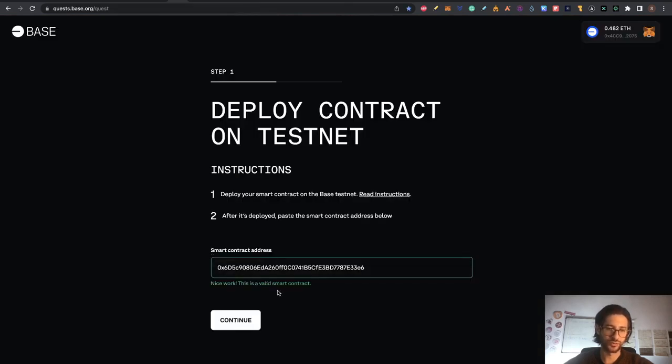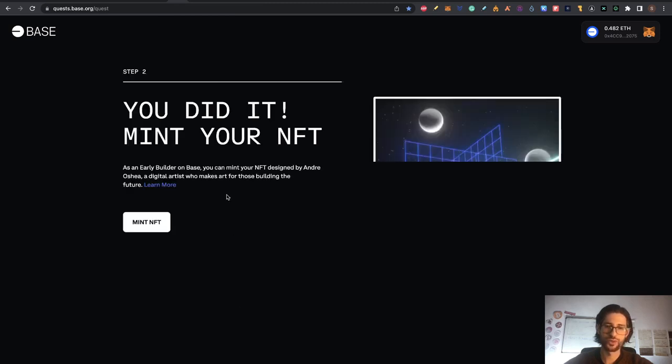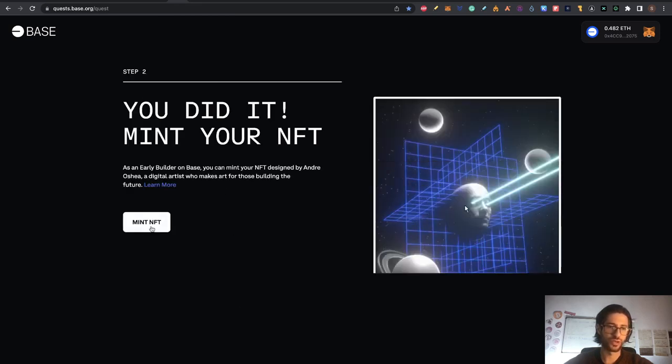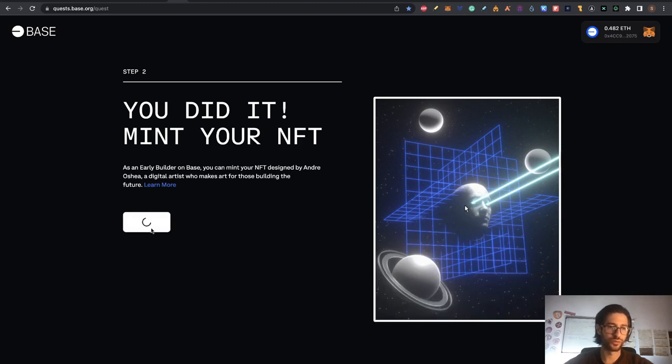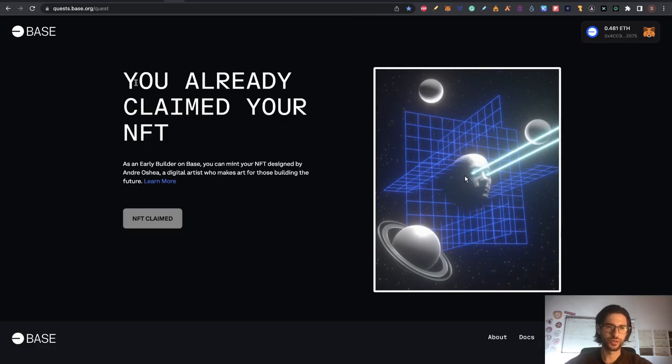Now that we successfully did the smart contract there, we are going to click on continue. And you can see you did it. You can mint your NFT. Click there to mint, pay the gas fees. And you can see, guys, that now it says you already claimed your NFT when you enter and connect again. So the NFT is claimed. This is a very important NFT because this proves that you are one of the early supporters as a developer actually. So I think this is a very important NFT.